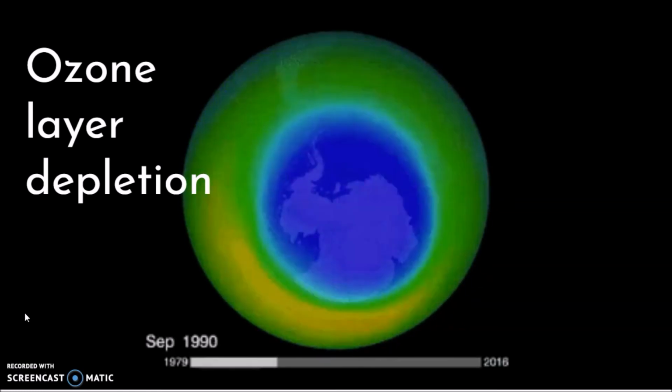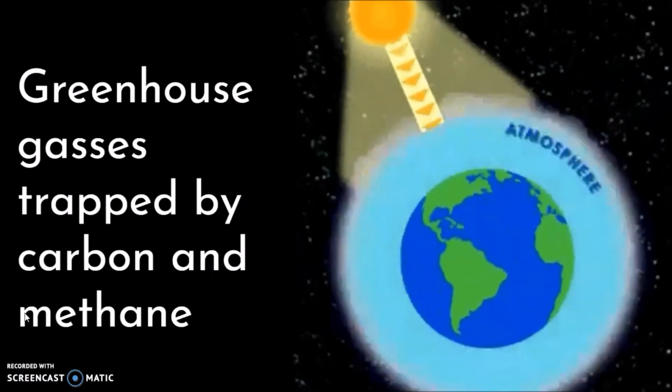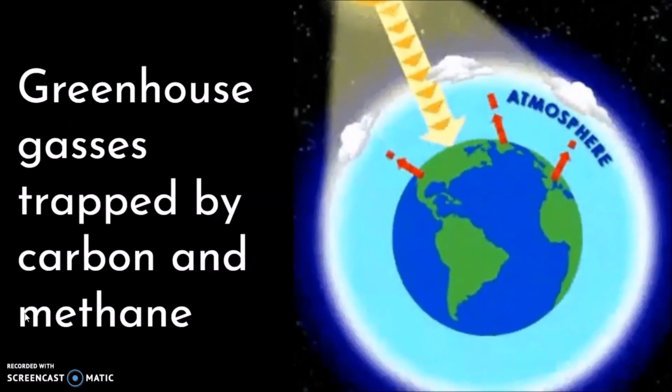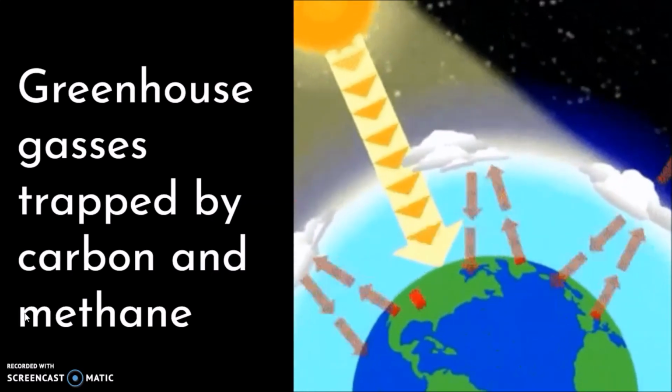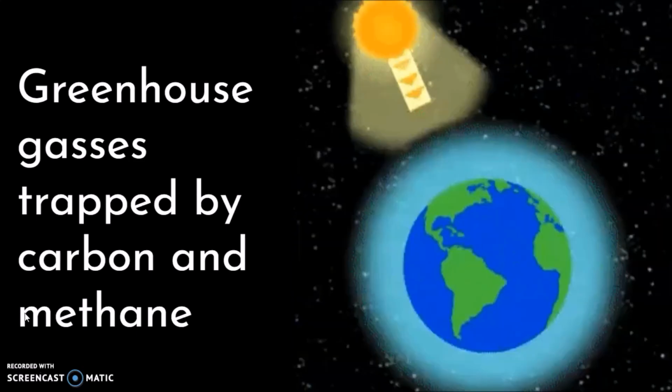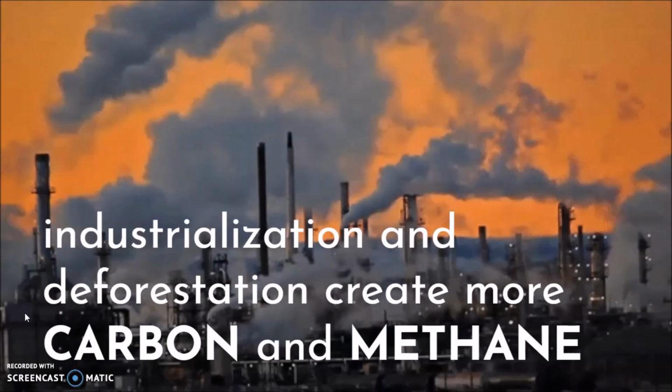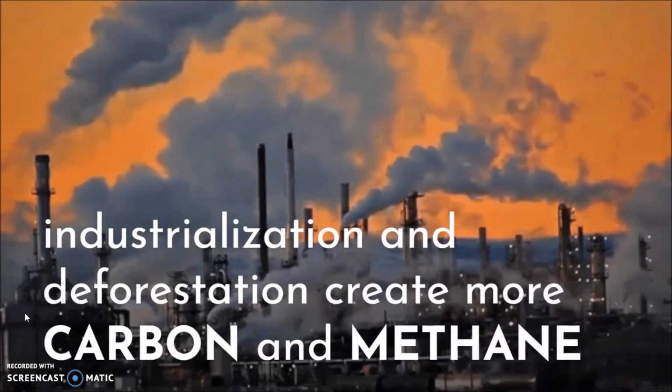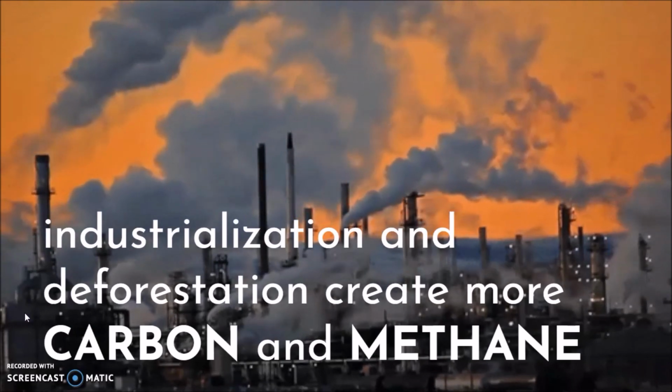And finally, greenhouse gases. A greenhouse gas, like carbon or methane, traps heat in the Earth and doesn't let it escape. Factories and cutting down forests have contributed more methane and carbon into the air. This has caused the Earth to get warmer.